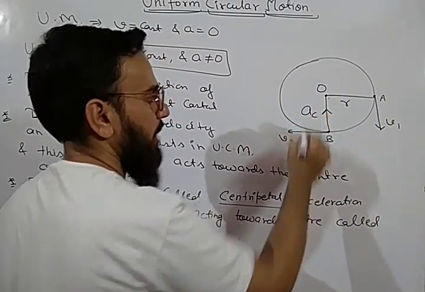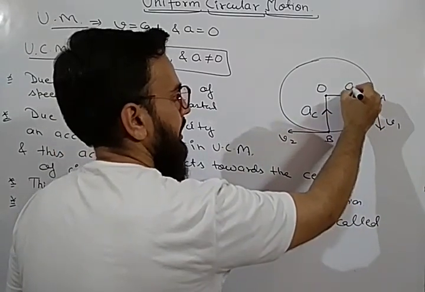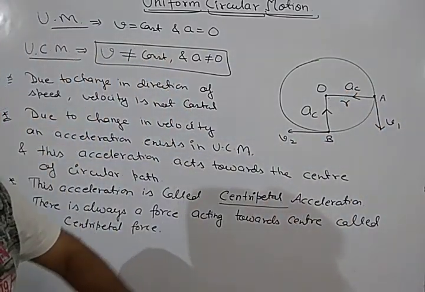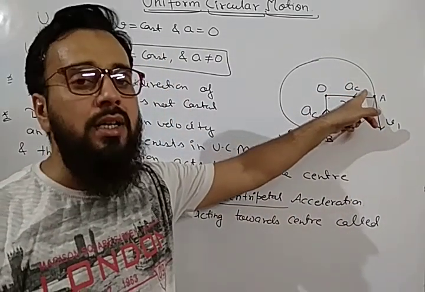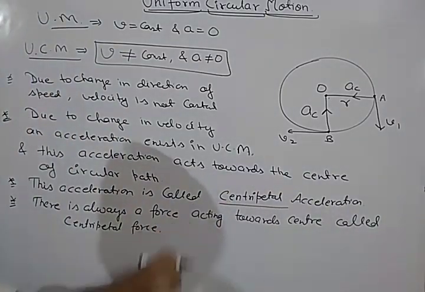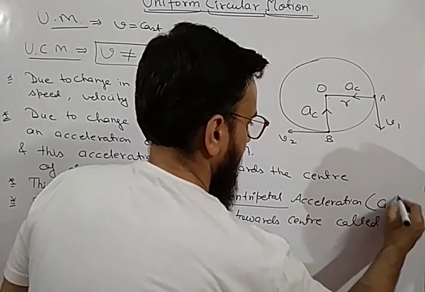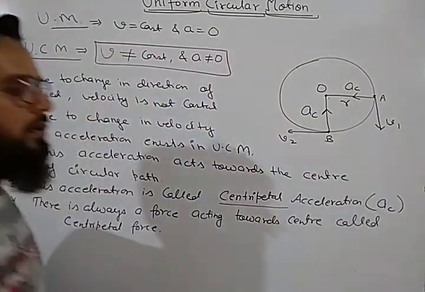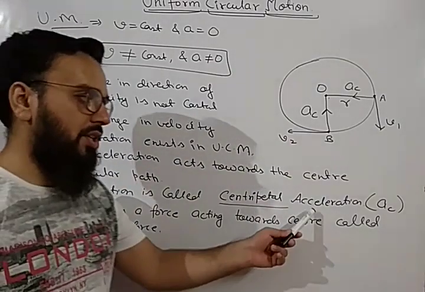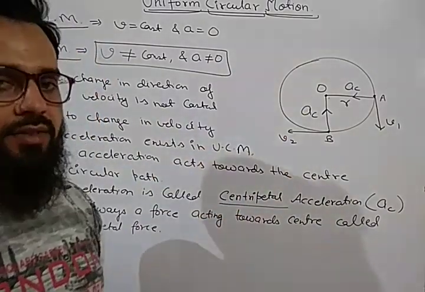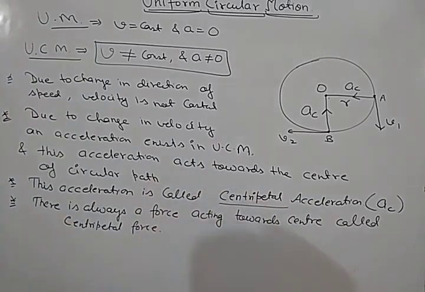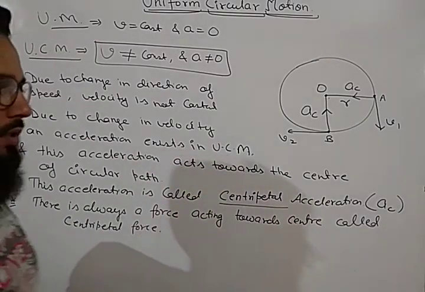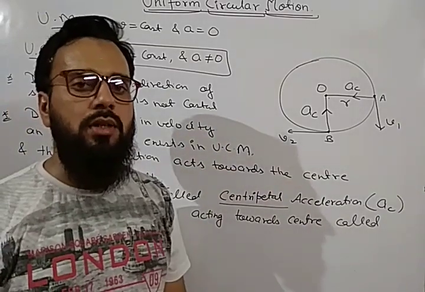It is represented by a_c. Acceleration is represented by small a, and c is for centripetal. So centripetal acceleration is denoted by the symbol a_c. You will study its derivation, its formula, all these things in class 11th. So this is all about the basic concepts of uniform circular motion.